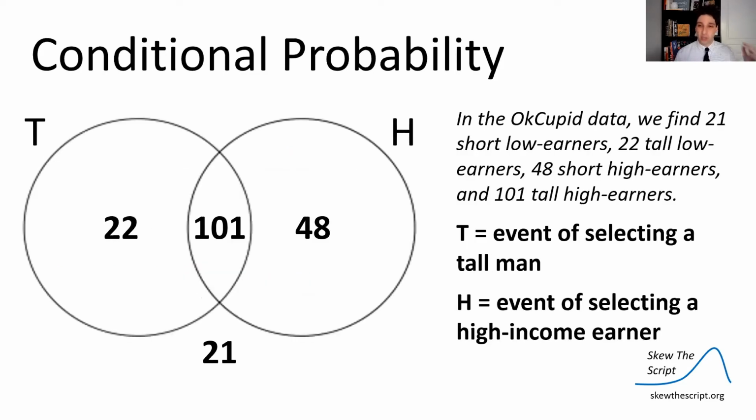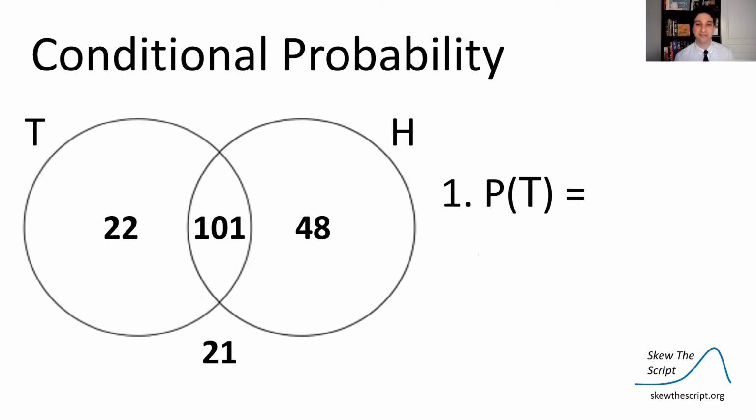So in the OkCupid data set, we find there were 21 short low earners, 22 tall low earners, 48 short high earners, and 101 tall high earners, for a total of 192. Let's make event T the event of randomly selecting from that pool a tall man, and event H the event of randomly selecting a high income earner. We can put it in the Venn diagram like this.